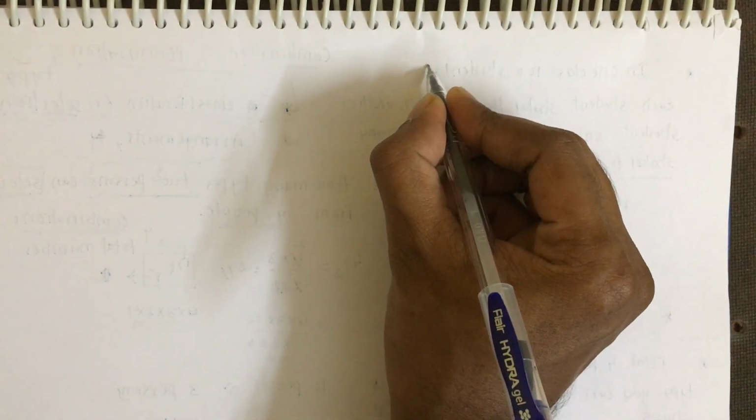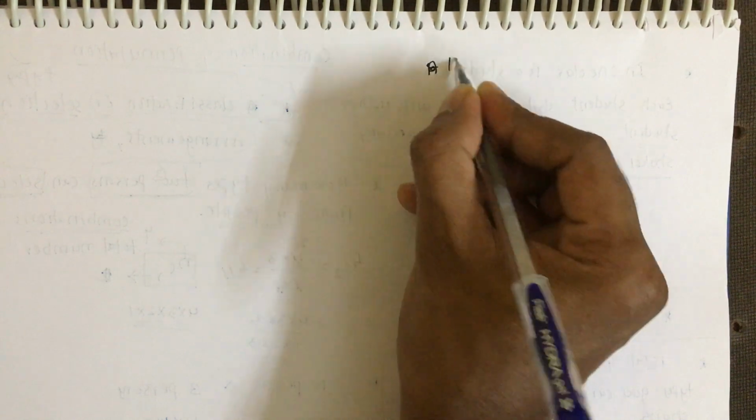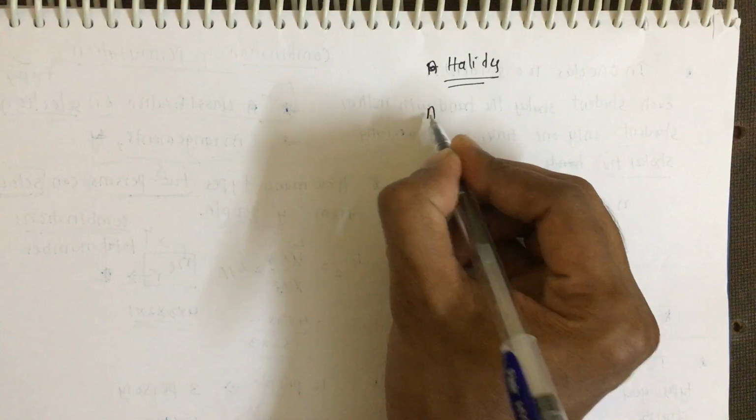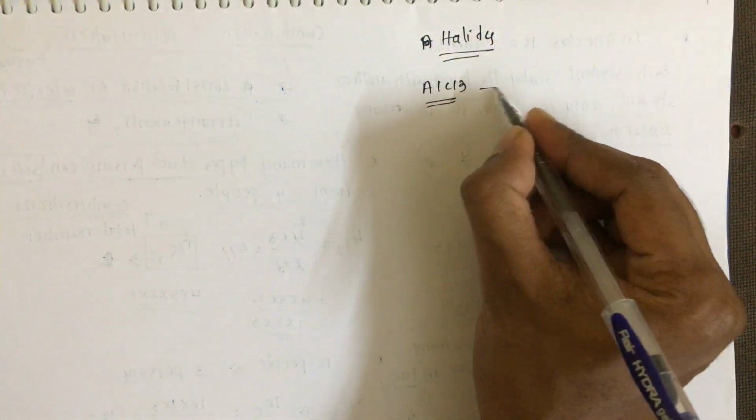And another thing here, I want to explain the structures of halides. Okay, so we'll take AlCl3. What is the AlCl3 structure? AlCl3 has two types of structures.